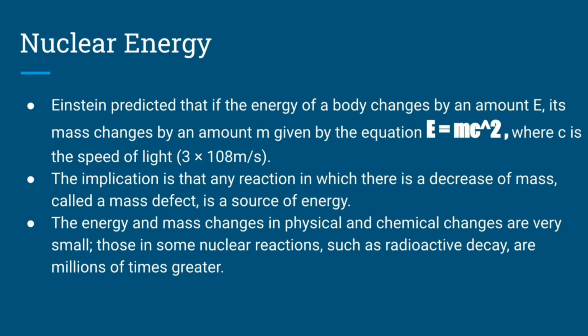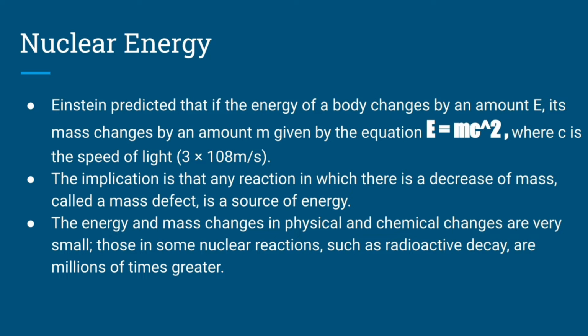Einstein predicted that if the energy of a body changes by an amount E, its mass changes by an amount m, and there is the equation E equals mc squared, where c is the speed of light. What he's telling us is if there's a certain mass and it goes through a certain reaction and the mass decreases, let's say the mass decreases by 1 gram, then the energy released by that is going to be 1 gram times the speed of light squared.